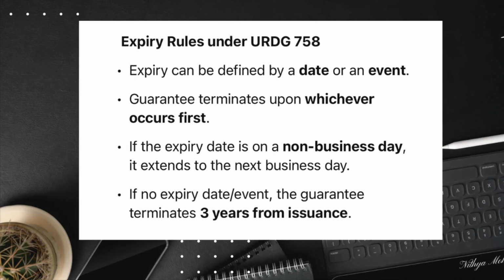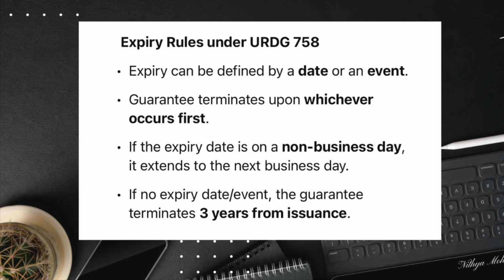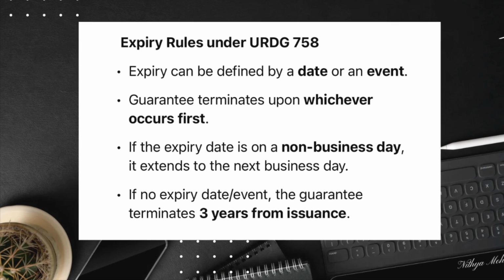Expiry can be defined in two ways, either by a specified expiry date or an expiry event. Since URDG 758 prohibits non-documentary conditions, an expiry event must be evidenced by a specific document presented to the guarantor. If no such document is specified, the event must be determinable from the guarantor's record. Importantly, if both an expiry date and expiry event are provided, the guarantee will terminate upon whichever occurs first.